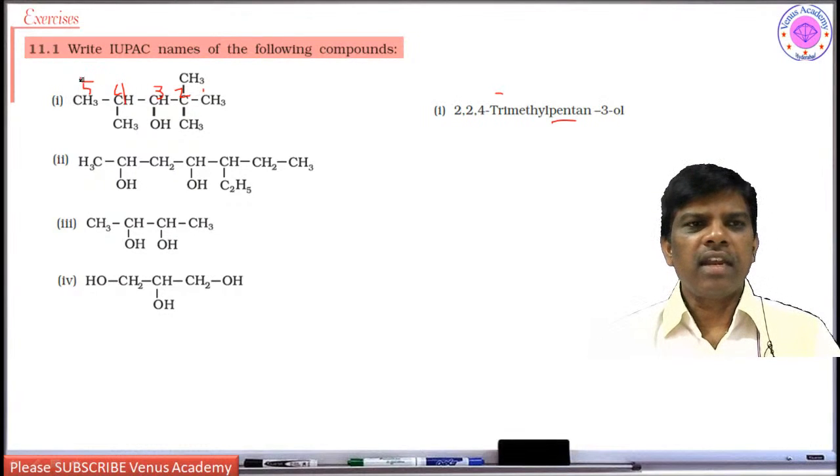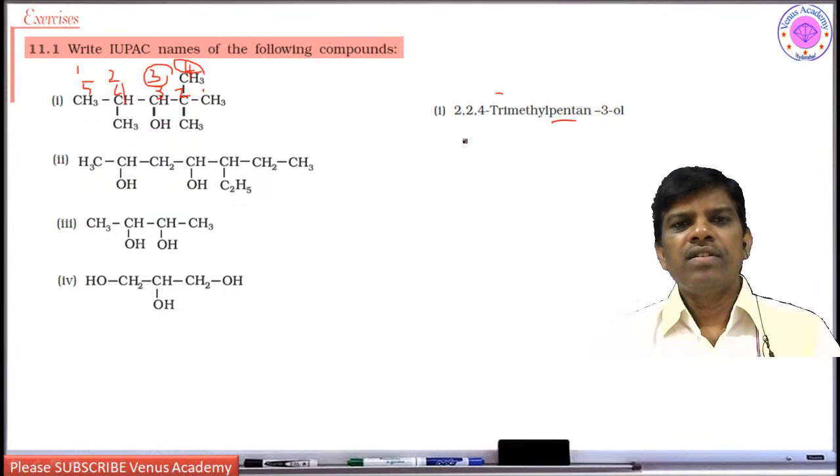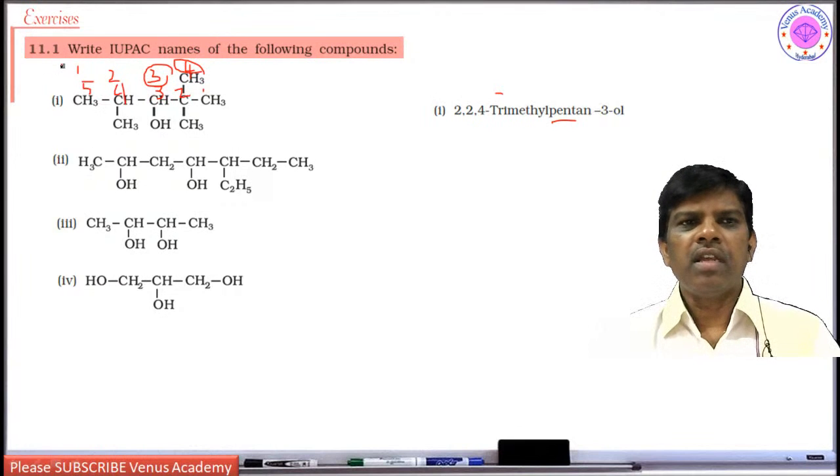It is not correct to number from this side, 1, 2, 3 and 4. Dear students, this is not correct because the alcohol gets number 3, no doubt, but the dimethyl group is on the 4th carbon. The number of methyls is more on the highly substituted carbon, and the total set of substituent numbers should be lower. That is why it is 2,2,4-trimethylpentan-3-ol.